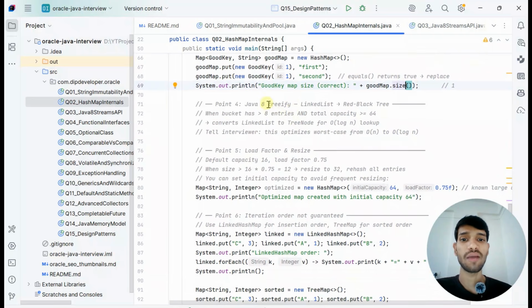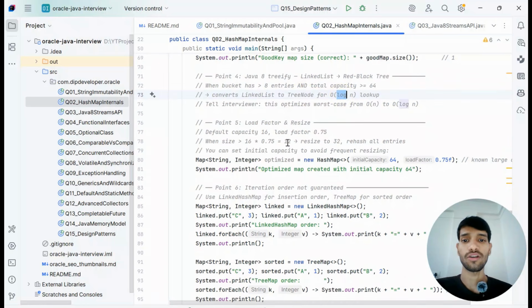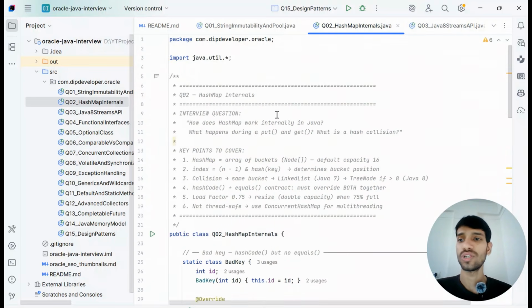You can explain about treeification, meaning in the Java HashMap when the linked list is converted to a tree node, so the complexity is decreased to order of log n, and you can talk about the load factor. Move to the next questions.